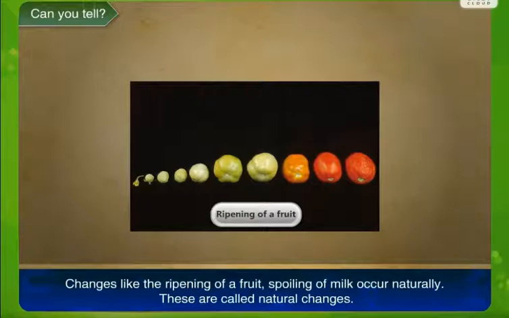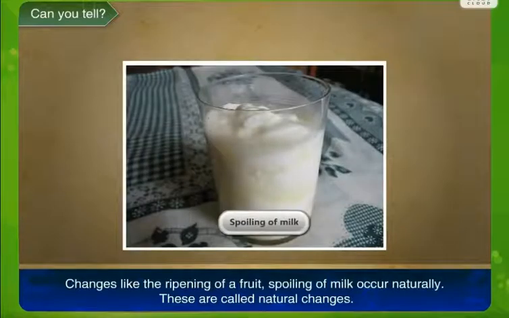Now sometimes it happens naturally. Another example, changes like the ripening of a fruit and spoiling of milk occur naturally. These are natural changes. That means no other substance is required or it is not man-made. It happens in accordance with nature. So hence it is called a natural change. Ripening of a fruit, spoiling of milk, these are natural changes.